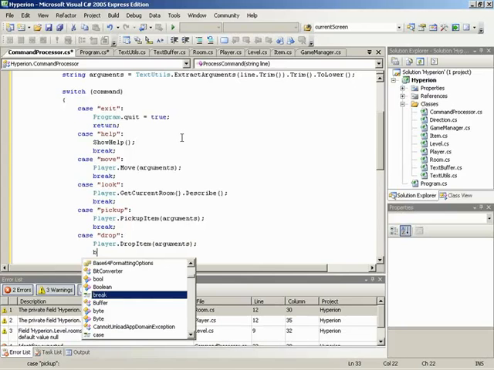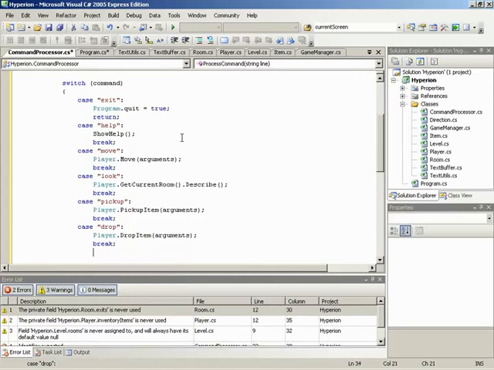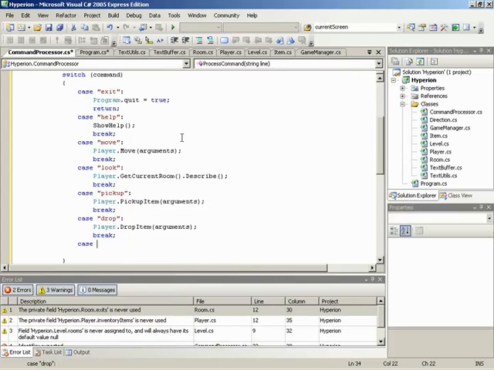Hopefully at this point everybody's starting to see how convenient it was for us to plan out the game, figure out what objects we needed to actually have, then code all those objects in, and then walk through each of the objects and think about what kind of functionality, what kind of actions they need to have, and put the skeletal structures for those into place. And now we can just start walking through it, adding code in, and everything works. IntelliSense is telling us that, hey, pickup item is there for player, drop item is there for player. It's looking for you to send some sort of string to it, so everything's working quite conveniently.